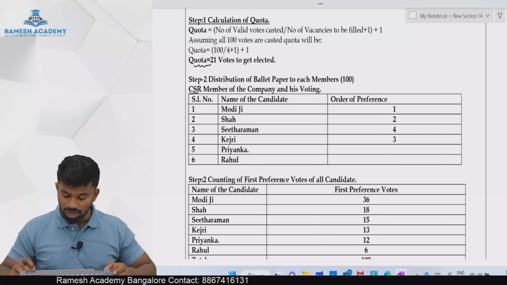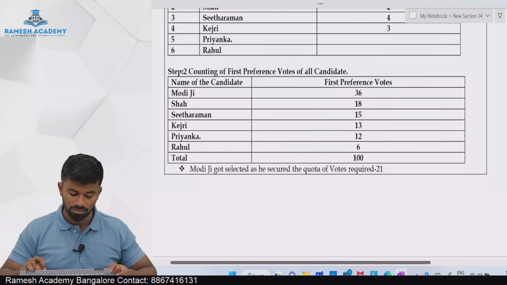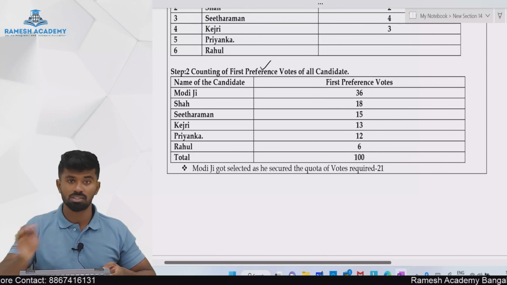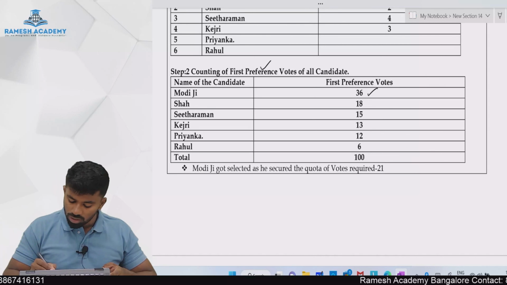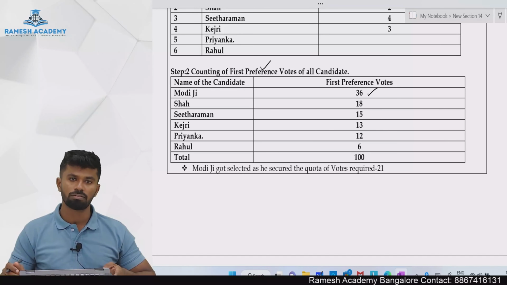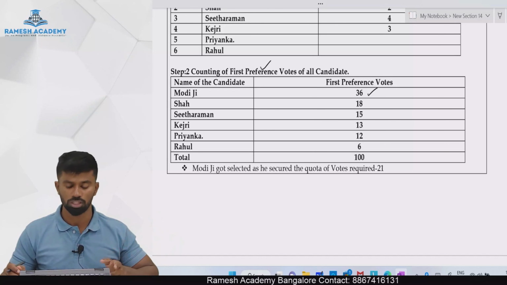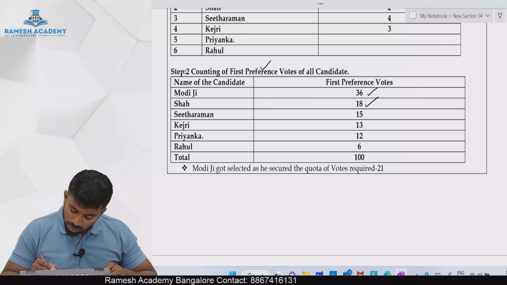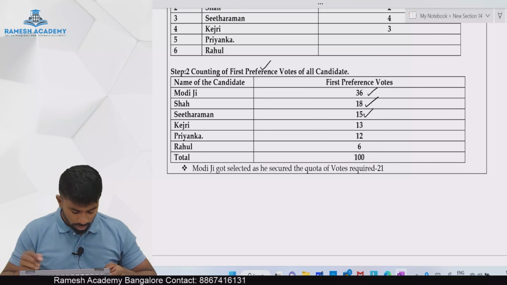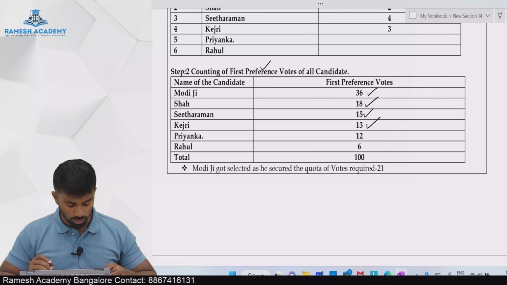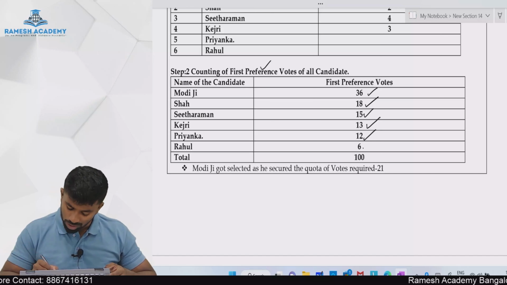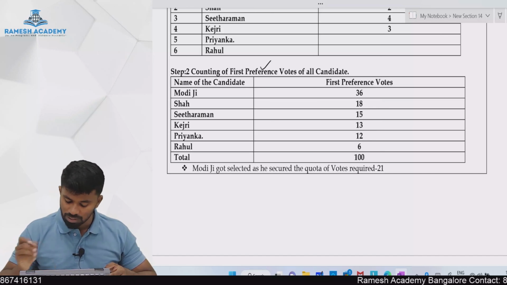So after this classification, the next step, counting of first preferences, will happen. As per the first preference of the voters, Modi ji got 36 first preference votes out of 100 people. 36 have given the first preference to whom? Modi ji. Then Shah got 18 first preference votes. Sitaraman got 15 first preference votes. Kejri got 13 first preference votes. Priyanka got 12 first preference votes. And Rahul got 6 first preference votes.